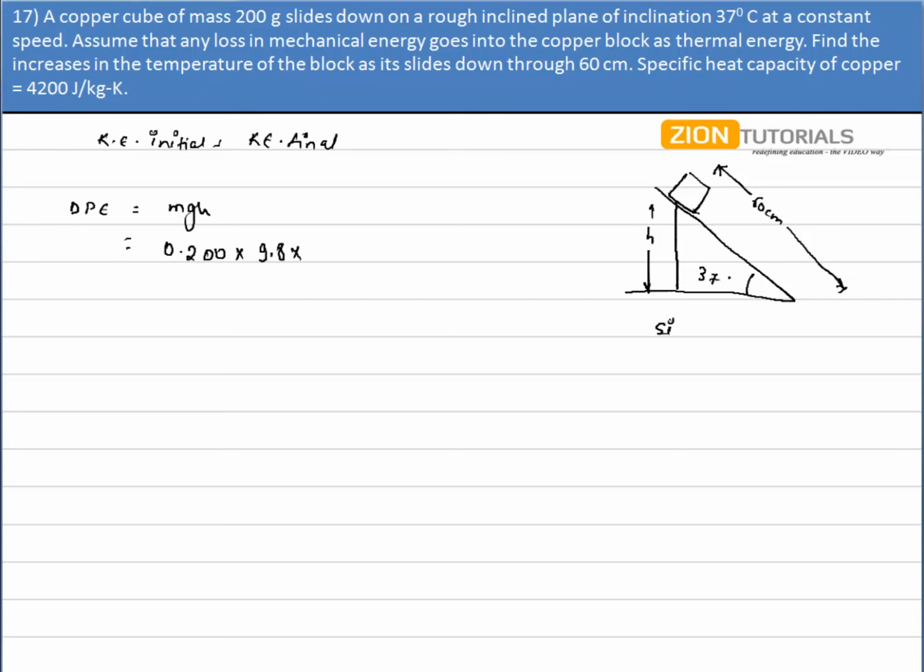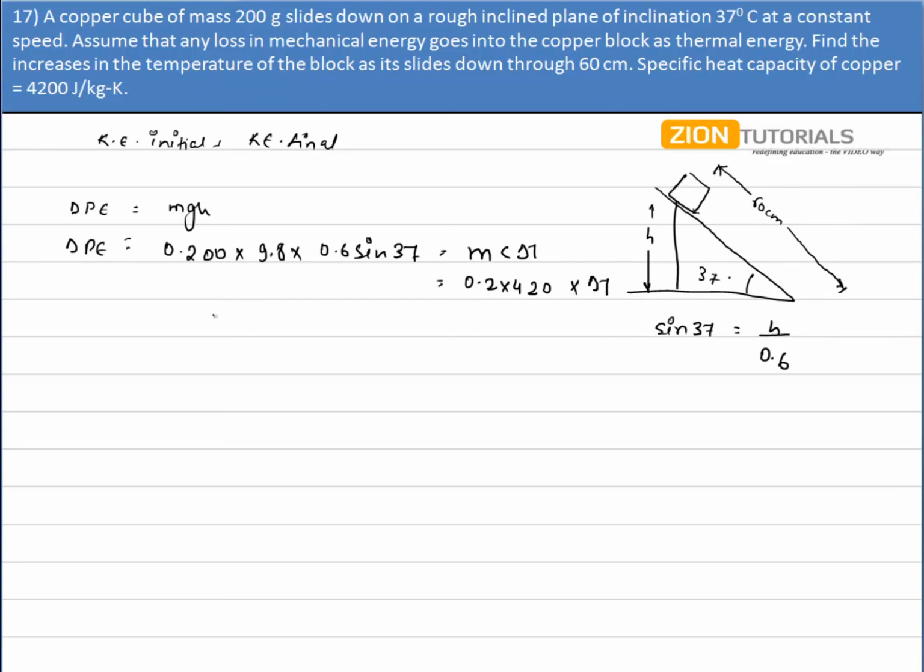Now clearly sine 37 is h by 0.6, so h can be written as 0.6 sine 37. So this is my change in potential energy, and by energy conservation the change in potential energy is equal to the change in thermal energy, and the thermal energy is given by mc delta T. So I do have the mass as the same, that is 0.2. Specific heat of copper is 420, and into delta T.